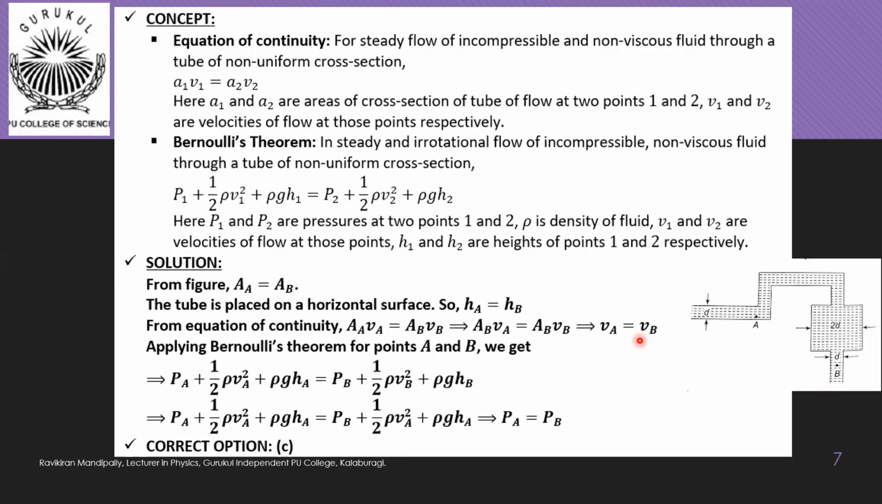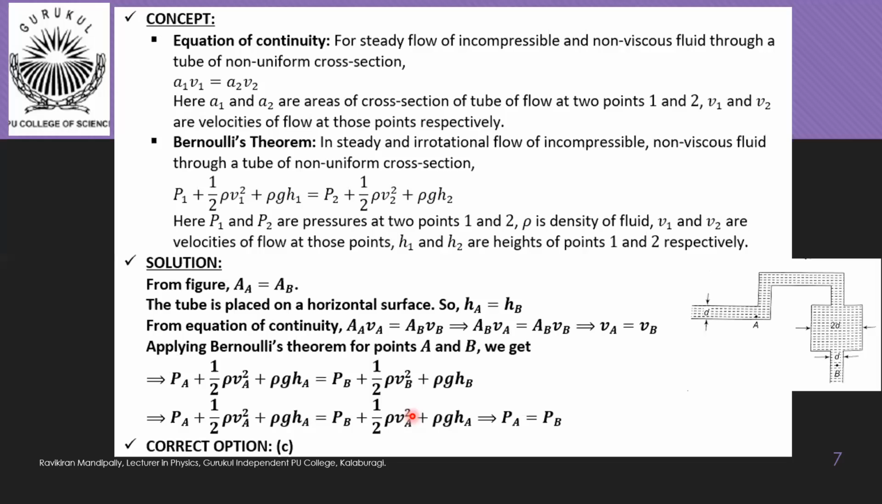Now substituting HA is equal to HB and VA is equal to VB in Bernoulli's principle's mathematical form, we get this. Applying Bernoulli's theorem for points A and B, we get PA plus half rho VA square plus rho g HA is equal to PB plus half rho VB square plus rho g HB. Now substituting the values, PA plus half rho VA square plus rho g HA is equal to PB plus half rho VA square plus rho g HA. Here what I have done is VB I have substituted as VA, HB I have substituted as HA.